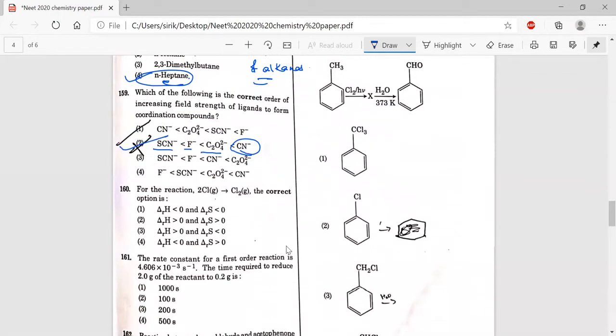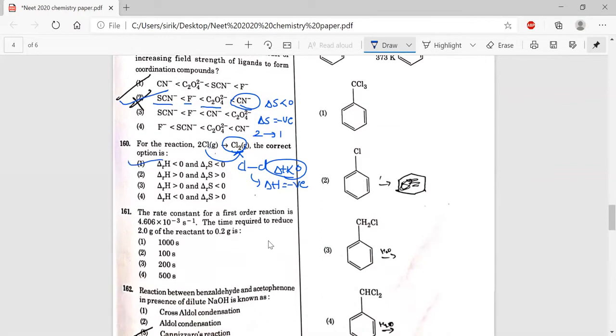And two Cl atoms, when they combine and form Cl2, during bond formation energy will be released. So it is an exothermic reaction. Delta H is negative, which means delta H is less than 0. And here two gas molecules combine and convert into one gas molecule, which says that entropy is decreasing. Delta S is negative, in the sense its value is less than 0. So delta H is less than 0 and delta S is less than 0. Option 1. And next question, the rate constant K value is given, and they are asking us to find the time.